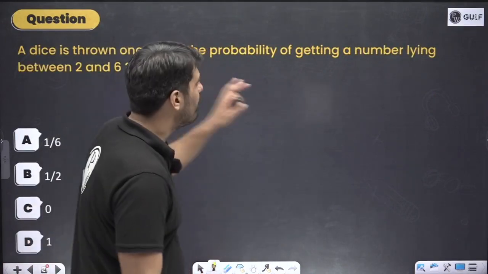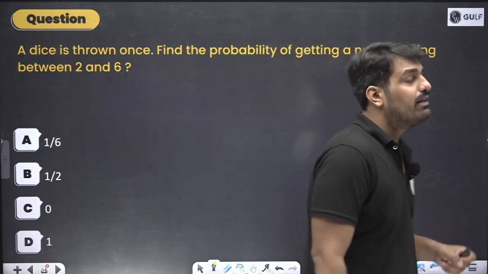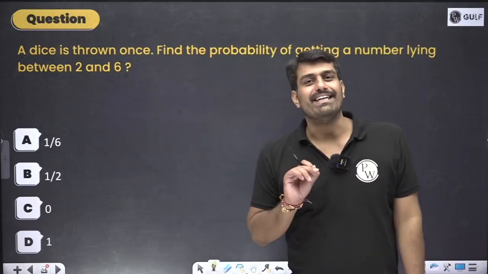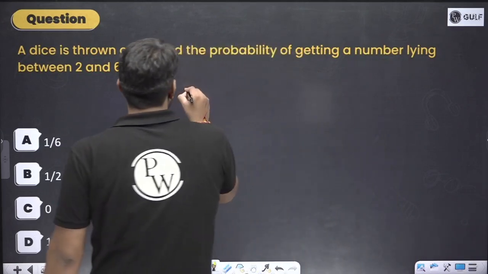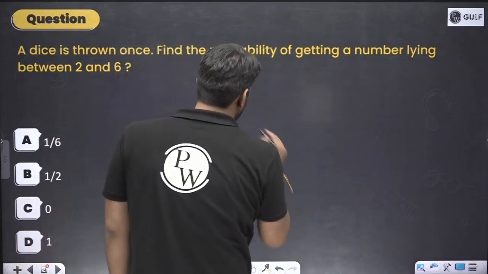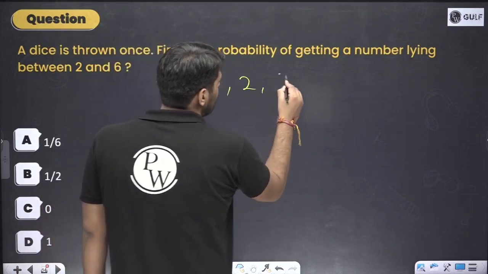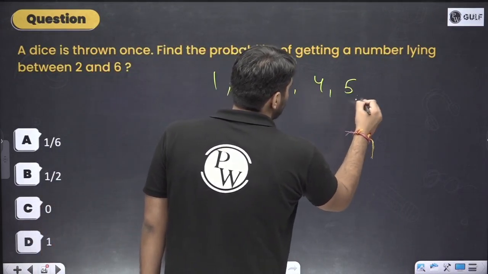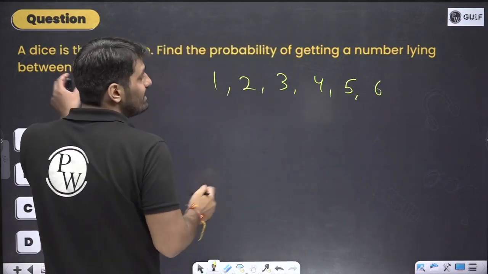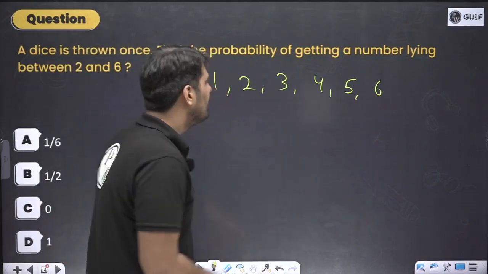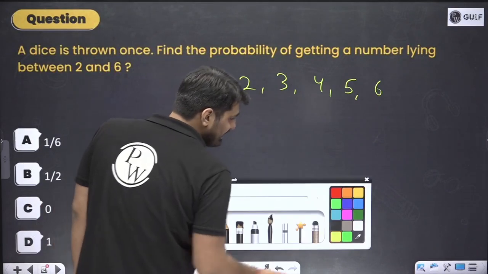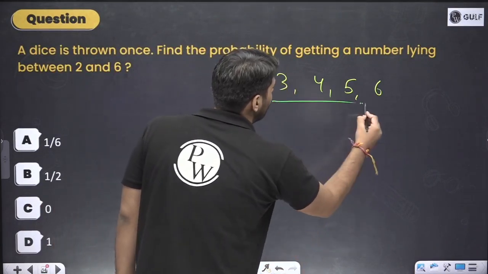Let's remove it. Going forward, we are having a number lying between 2 and 6. So I hope you have the count. Very simple. First is 1, 2, 3, 4, 5, 6. What I want is between 2 and 6. I haven't told that 2 and 6 are included. If 2 and 6 are not included, between 2 and 6, I can see numbers 3, 4, 5.